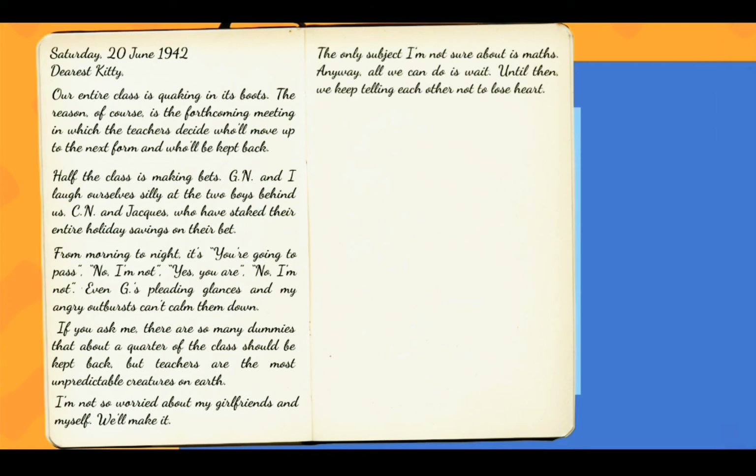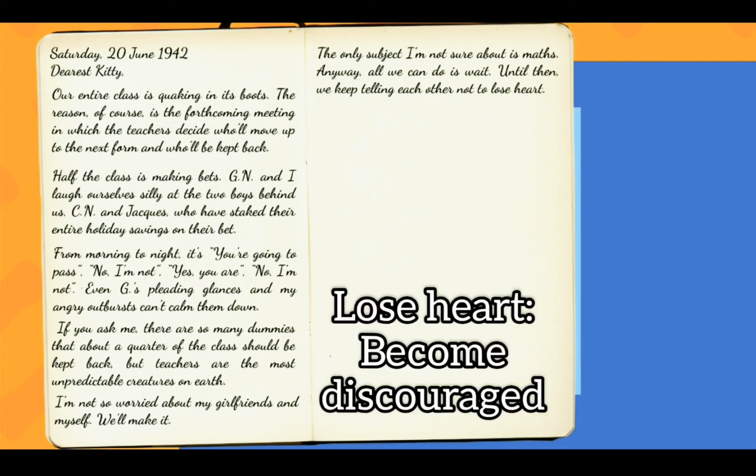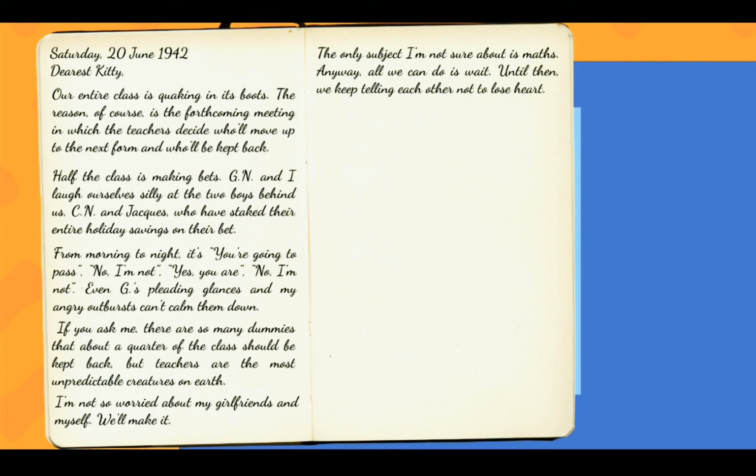The only subject I'm not sure about is maths. Anyway, all we can do is wait. Until then, we keep telling each other not to lose heart. So she says that she is worried about her performance in the subject maths, but then she decides to wait and watch and not lose heart. Lose heart means become discouraged or demotivated.